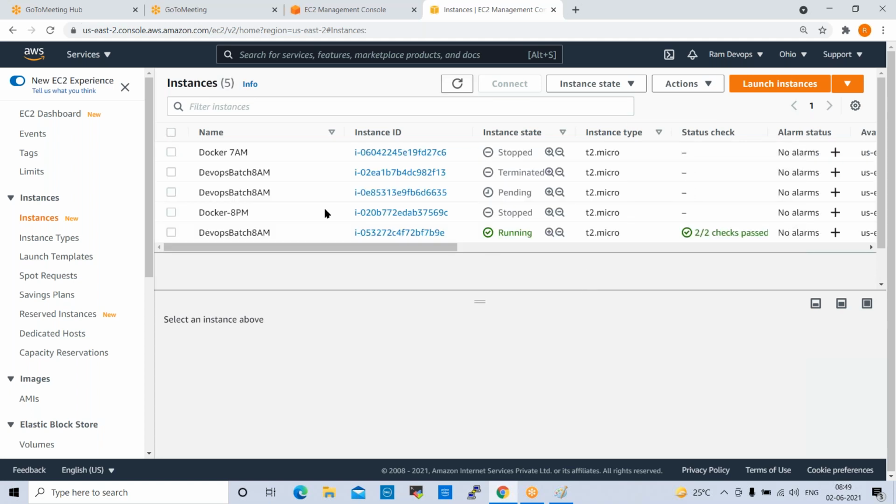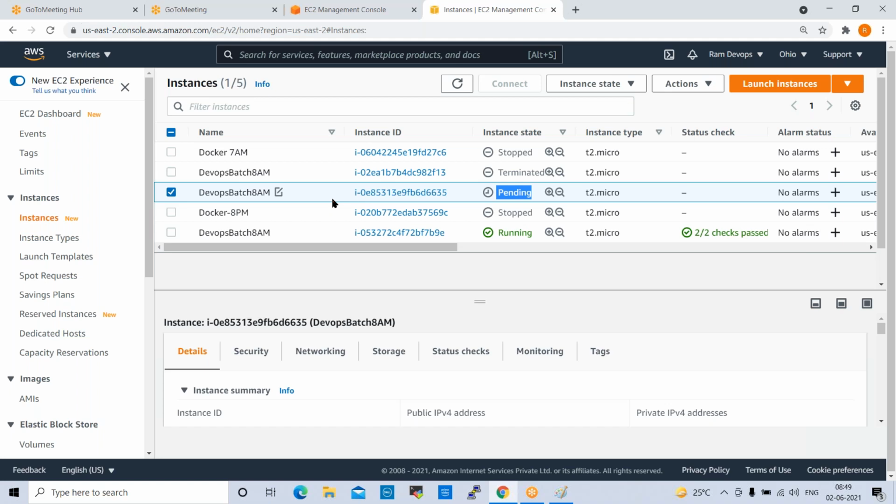See here, what is happening? One server is coming up with the same tag name, and the same customized AMI will be used for the new server creation. In real projects, we don't use predefined images; we use customized AMIs in which all the packages are available. The same packages will be used for the new server, and it will be added into the cluster. Now 2 servers are up and running fine.